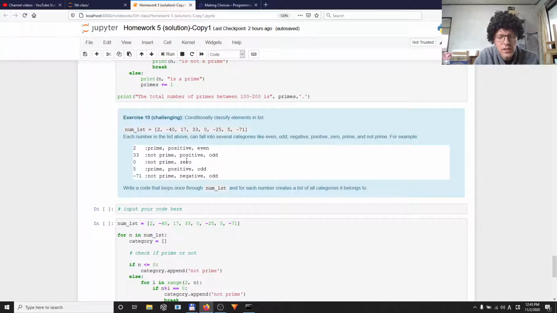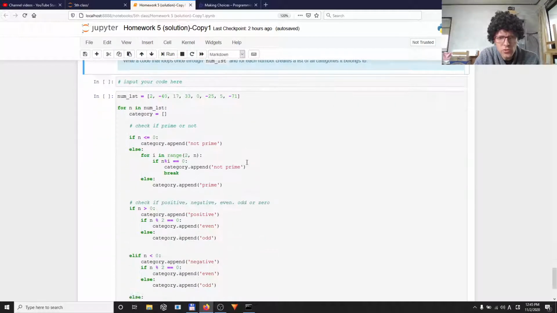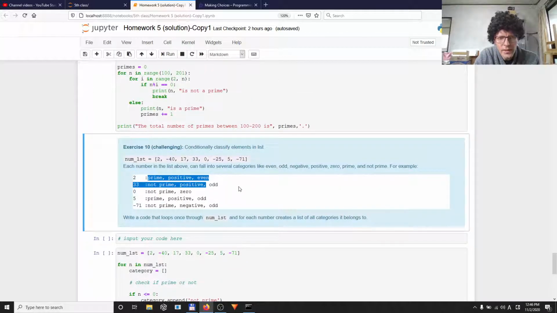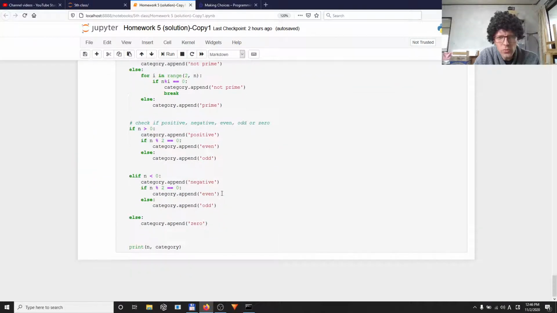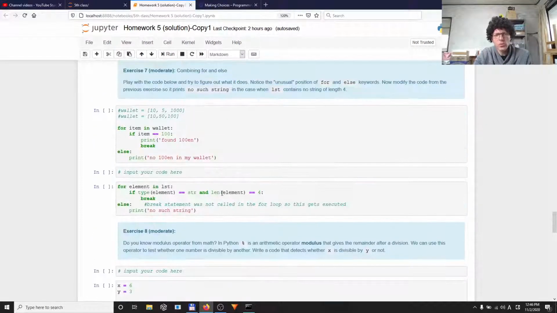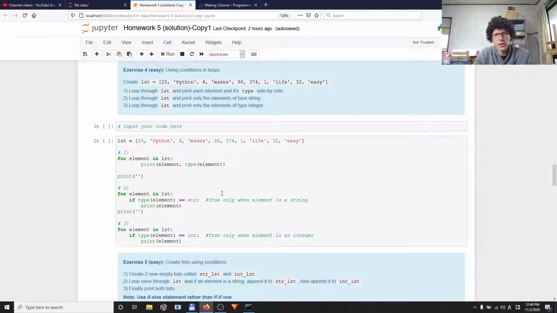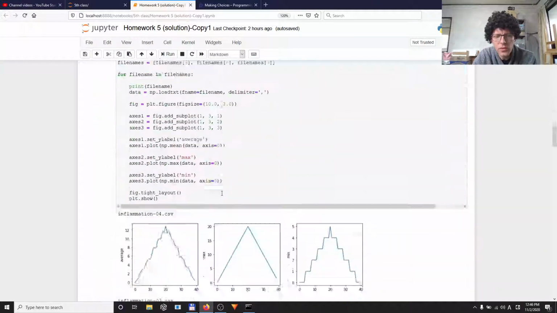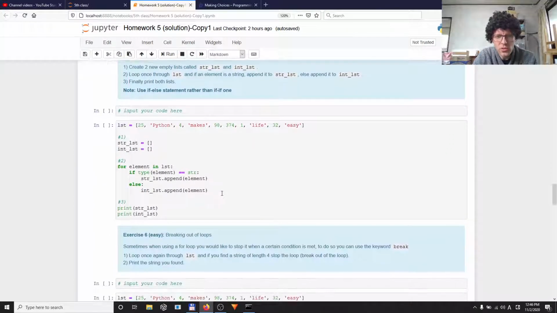The last exercise was this. Here maybe some people did not understand what they were supposed to do. For each number you should have printed out which category it belongs to. Again, it could be done in different ways. Here you have the code, so check the code and compare it to yours. If yours works fine and looks okay, then it's all right. We don't have a problem with that. If you did not write anything, or if your code did not work properly, then definitely try to figure out what the problem was. And if you have any